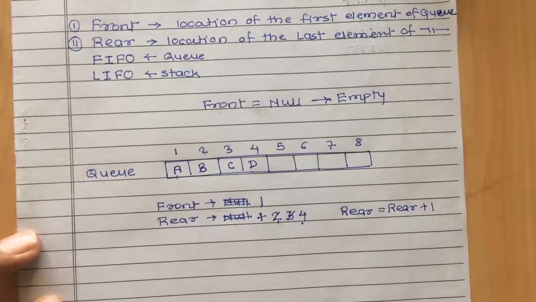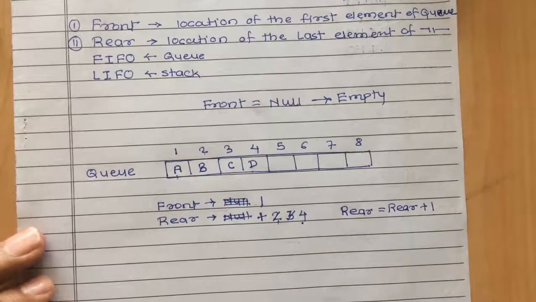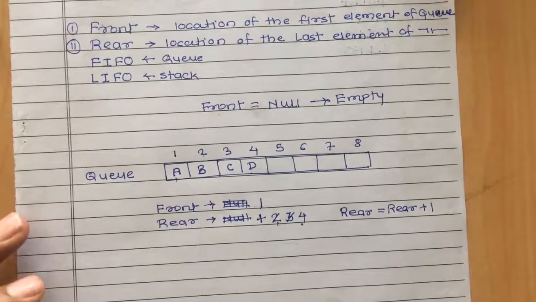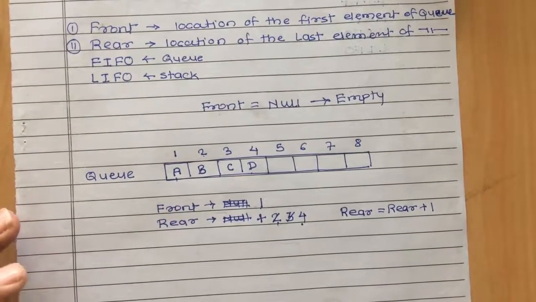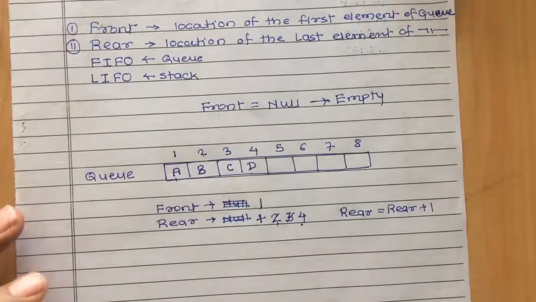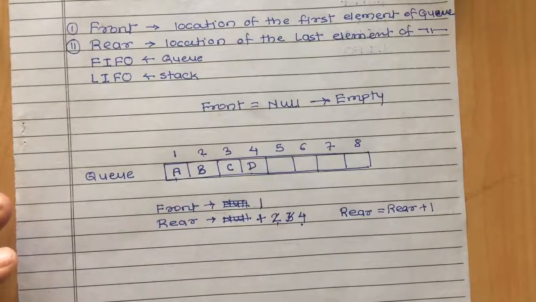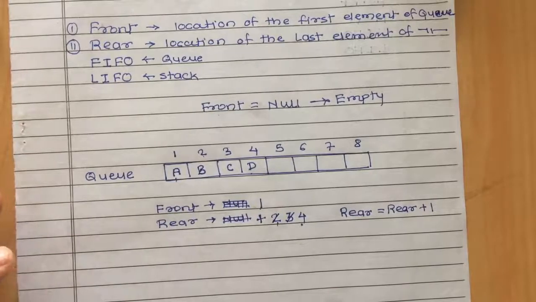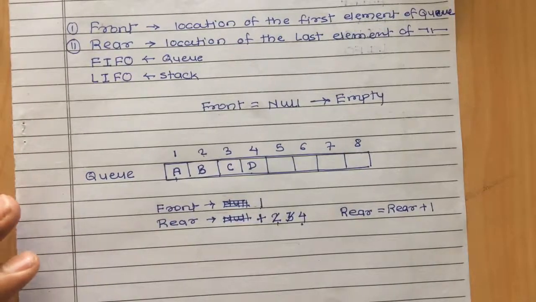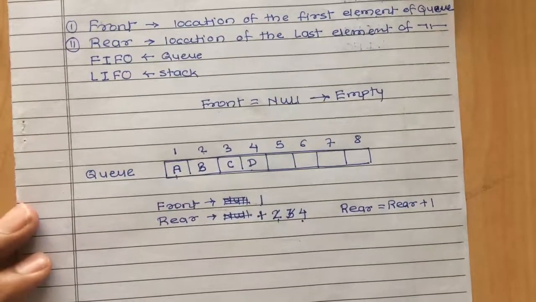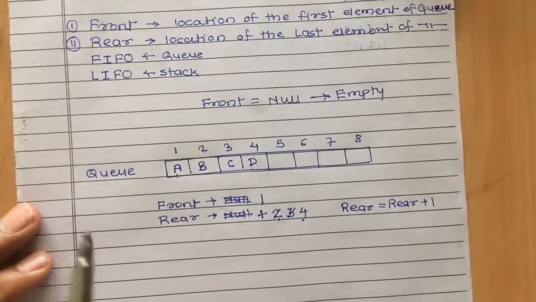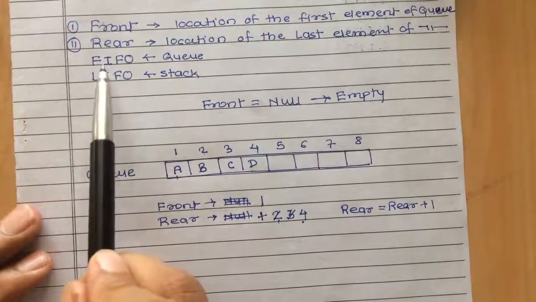Now suppose I want to delete one element from the queue. How am I going to delete it? As per the definition, deletion can take place from one end, and that end is called front. So if you want to delete one element from the queue, we have to delete that element from the front end. As we have seen in the definition, it is first in first out.